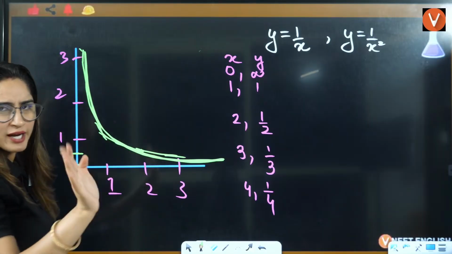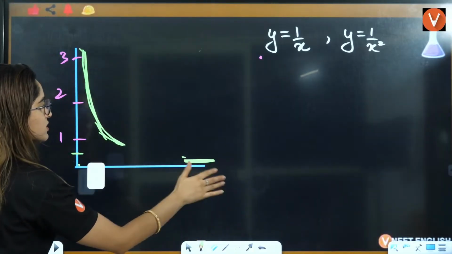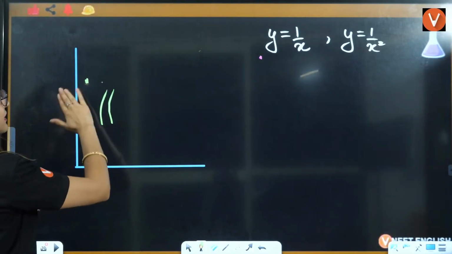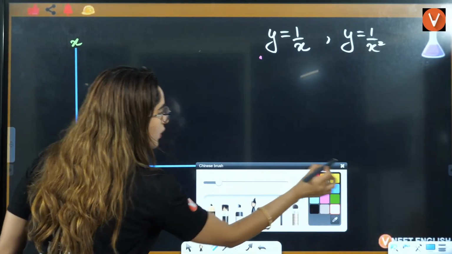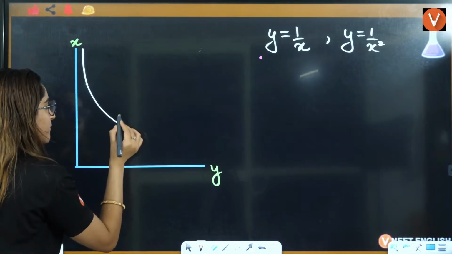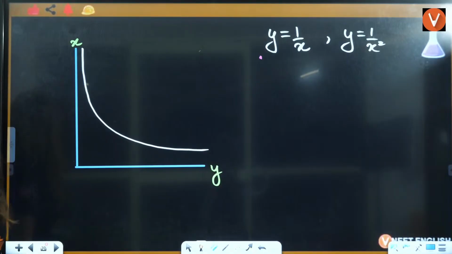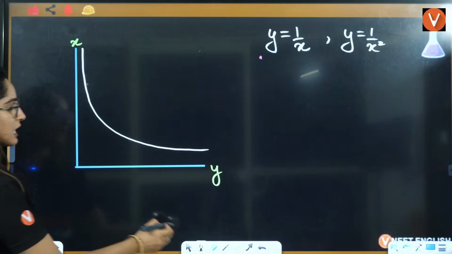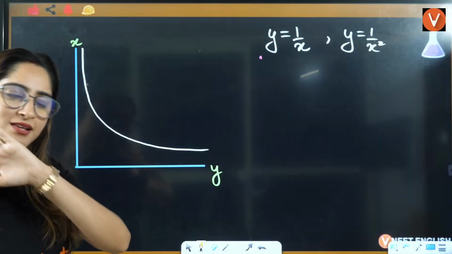Right? You don't need to get into all the mathematics. So I'm going to erase this. You just know that when two things are inversely proportional, if this is x and this is y, the graph is going to be something like this. Okay, students? Yes, everybody?